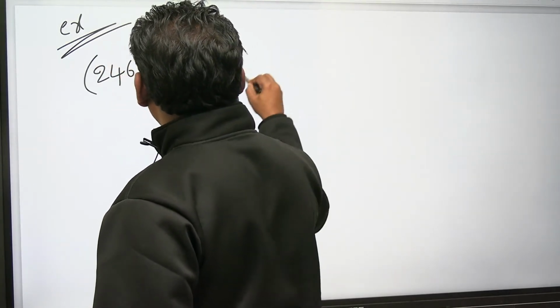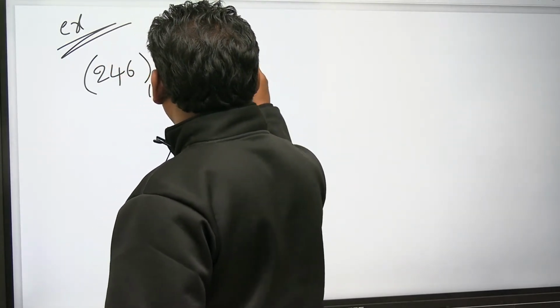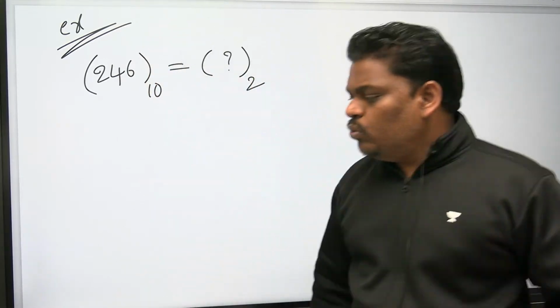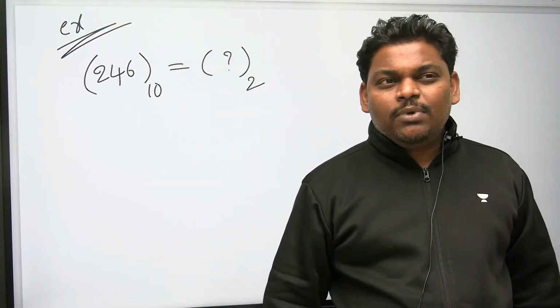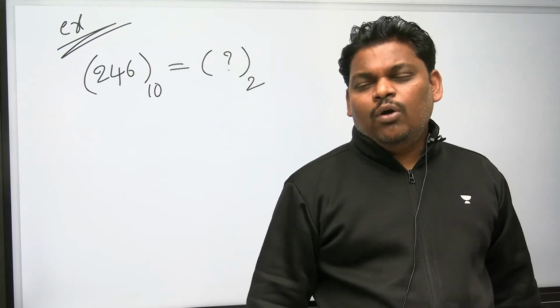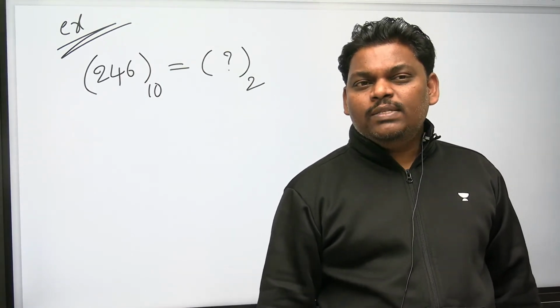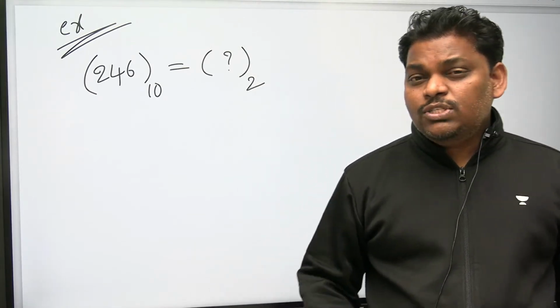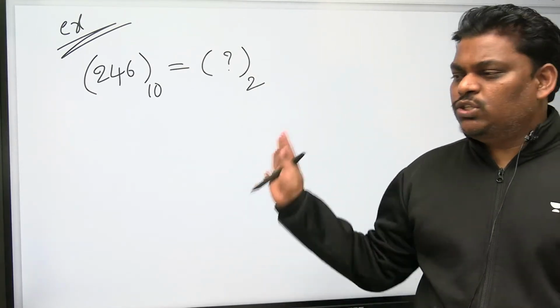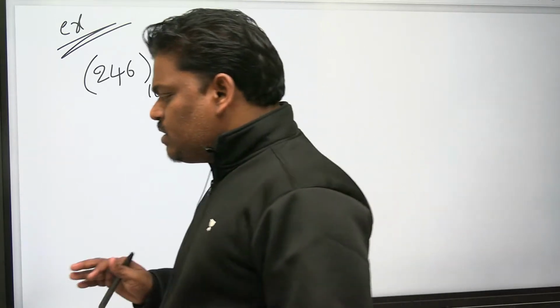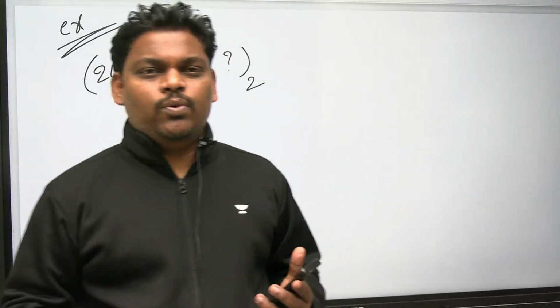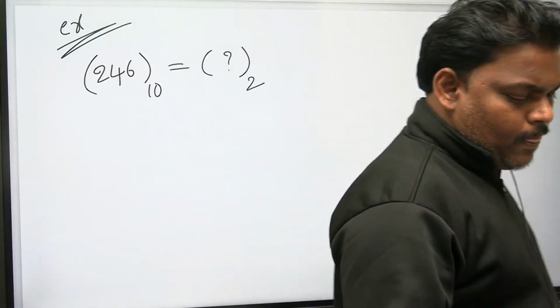Using the shortcut, can you do this? Because this chapter is completely based on how to convert a decimal number into a binary number. Let's try.